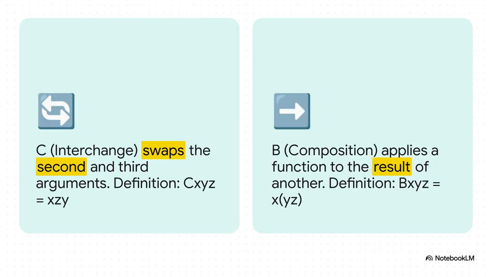And finally, we've got C and B. You can think of these as the organizers of our little assembly line. C, the cardinal, is a simple swap. Give it 3 things and it just swaps the second and third ones. B, the bluebird, is all about composition. It lets you chain functions together. So if you have B x y z, it first applies y to z, and then it applies x to whatever that result is. This is the key to building sequences of operations.